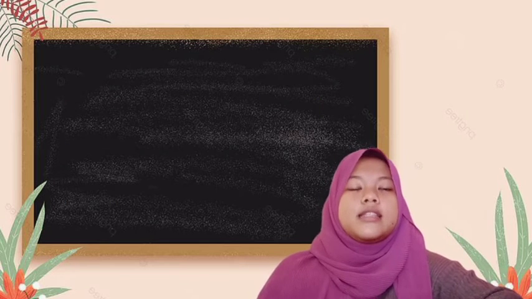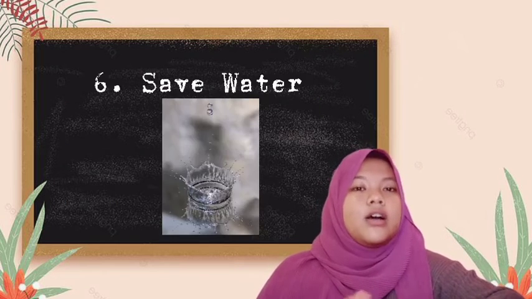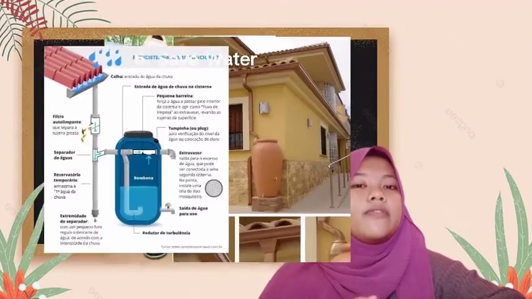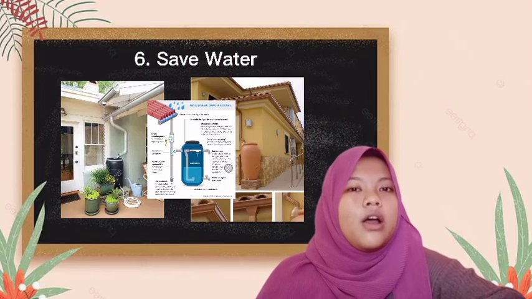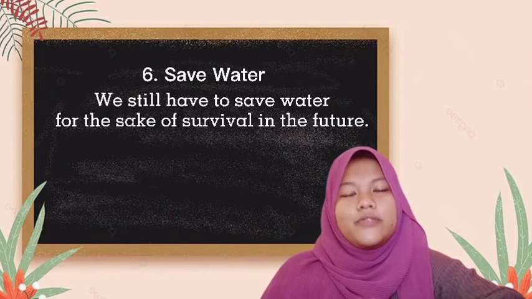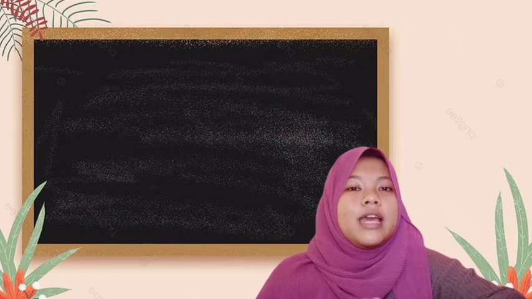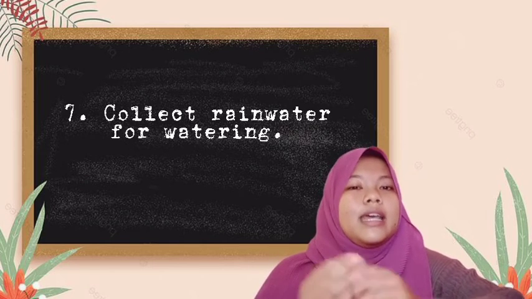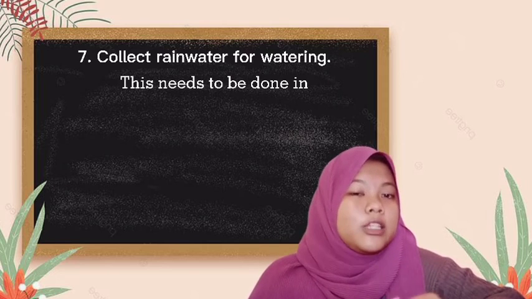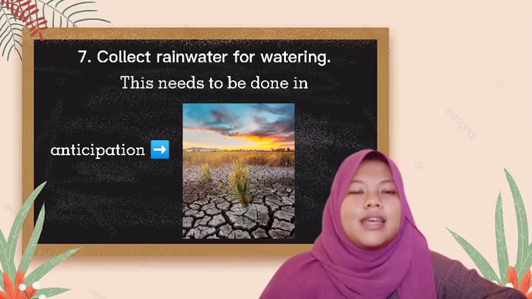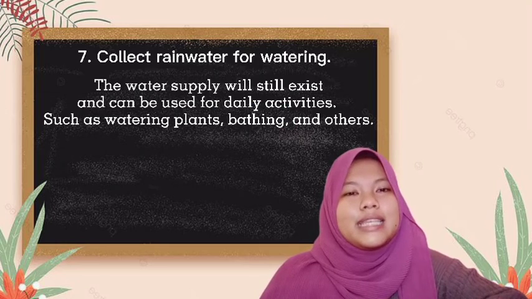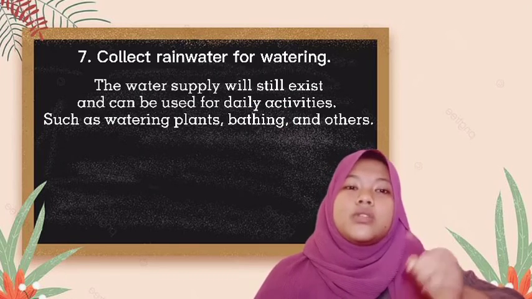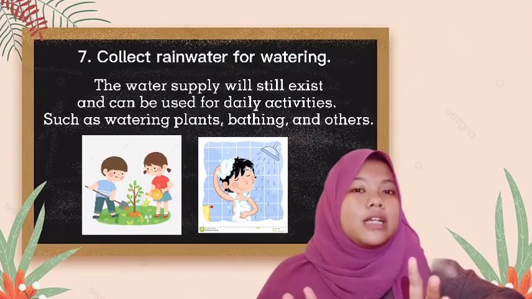The next, the sixth point is save water. Although water is a renewable natural resource, we still have to save water for the sake of survival in the future. The next, seventh point is collect rainwater for watering. This needs to be done in anticipation of the dry season. The water supply will still exist and can be used for daily activities such as watering plants, bathing, and others.